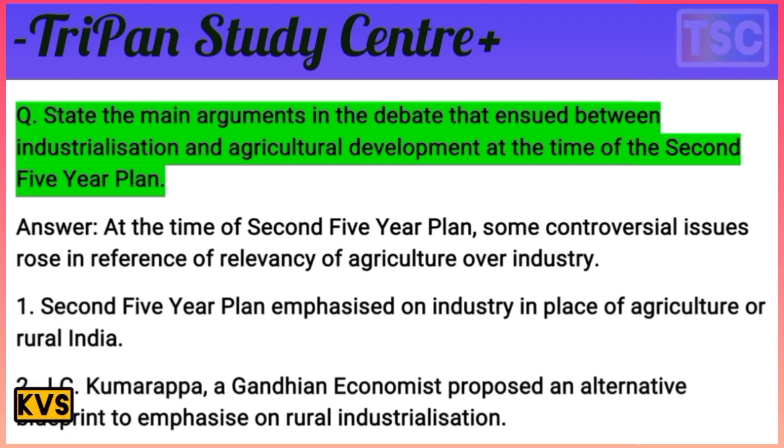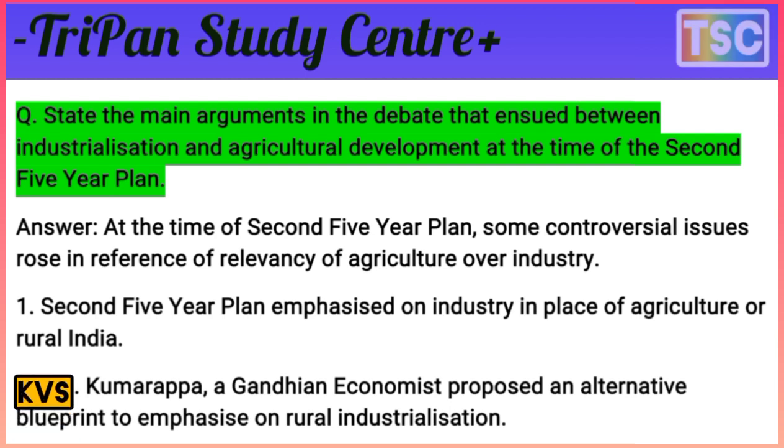At the time of the second five-year plan, some controversial issues arose regarding the reliance on agriculture over industry. The second five-year plan emphasized industry in place of agriculture or rural India. The first five-year plan had a focus on agriculture, but the second emphasized industrialization.